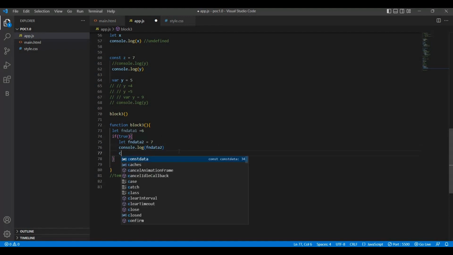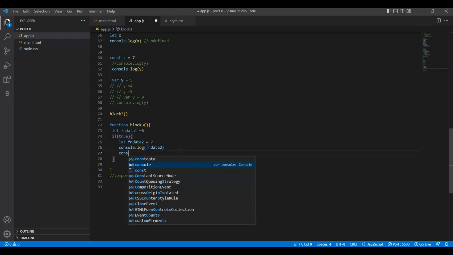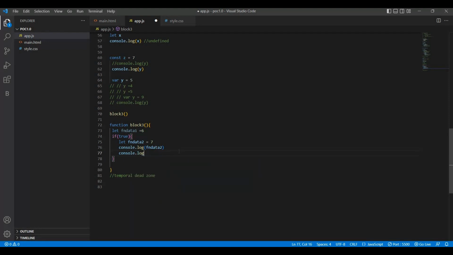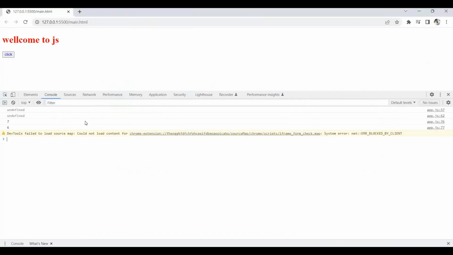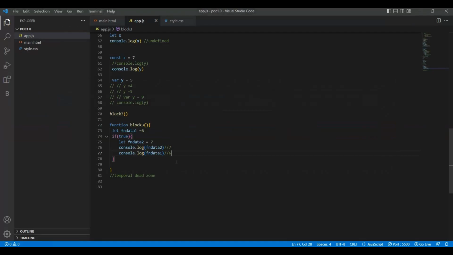Also, I will print function data 1. So what can we expect? Function data 2 will print 7, and function data 1 will print 6. Let's see line numbers 76 and 77. See, line number 76 printed 7, and line number 77 printed 6, as we expected.